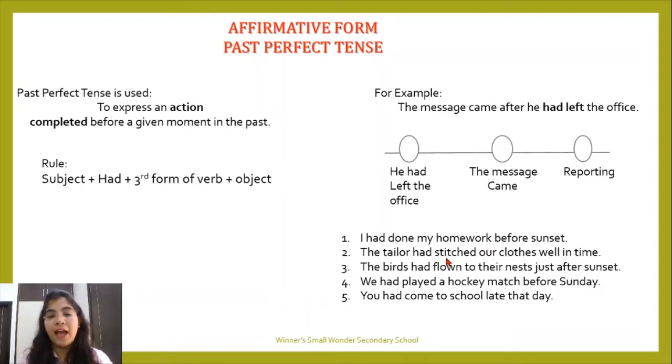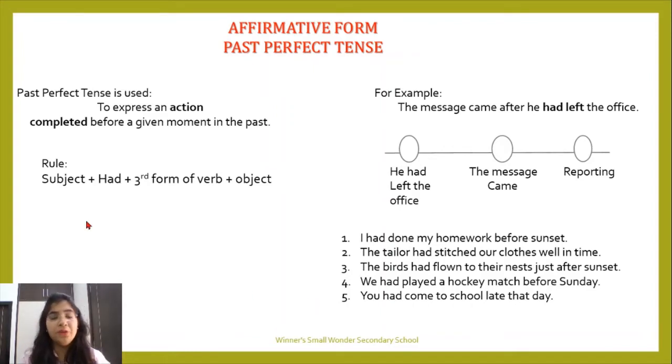The tailor had stitched our clothes well in time. The birds had flown to their nest just after sunset. We had played a hockey match before Sunday. You had come to school late that day. That day means not the present day we are talking about. It means the previous day or that day before that has already passed.